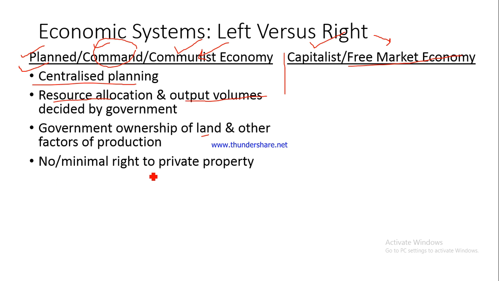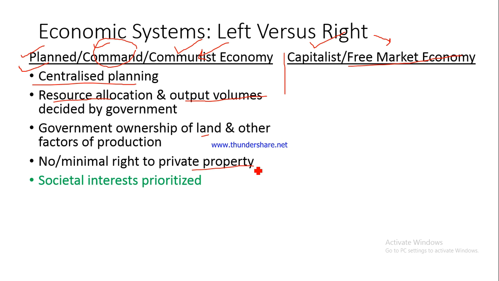And there is absolutely no right to private property. As I said, I may be tilling a land and it might have been tilled by my forefathers also, and it might have belonged to me for generations, but still I do not have any property right over that piece of land. That piece of land would be considered the property of the central authority, the government. Fine, so this is what happens in these kinds of economic systems.